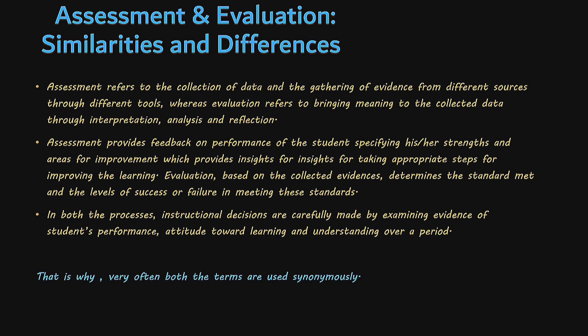In both the processes, similarities are there. In both assessment and evaluation, the instructional decisions are carefully made by examining evidence of students' performance, attitude towards learning, and understanding over a period of time. That means in both the assessment processes as well as the evaluation processes, the decisions regarding the teaching learning process are carefully made by taking into consideration the students' performance. That means how to teach the students in the future course. Those decisions are based on students' performance. What is the attitude of students towards learning?